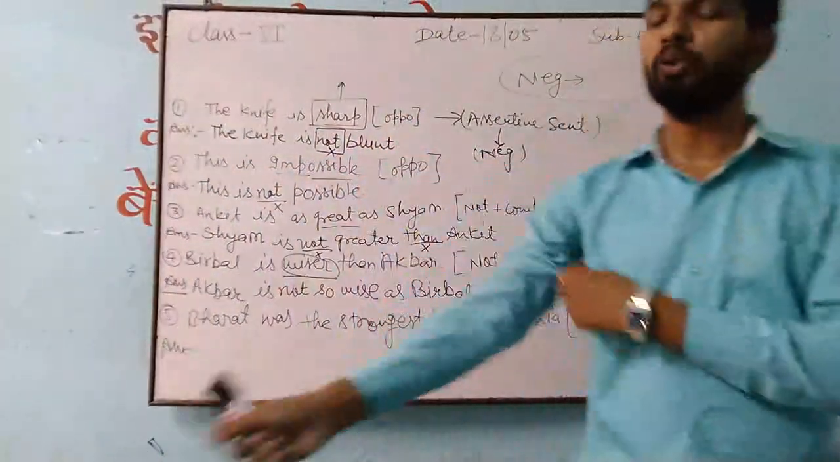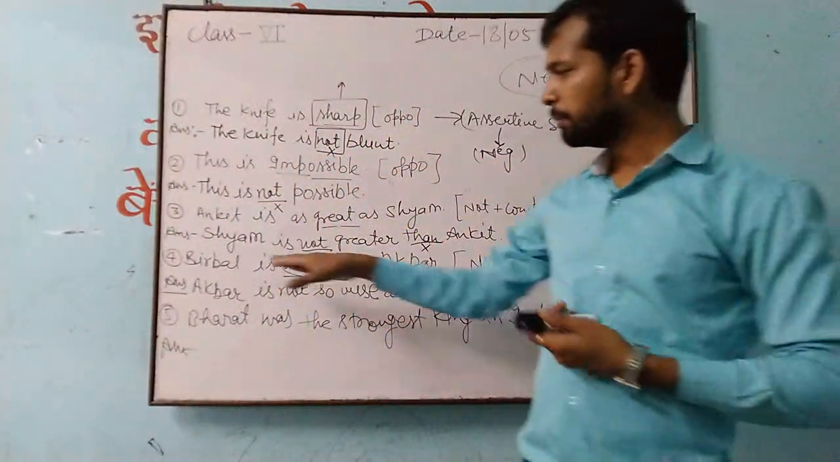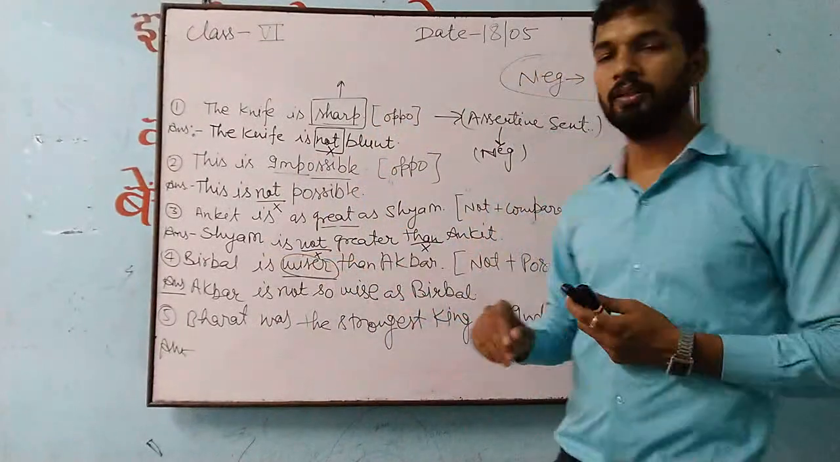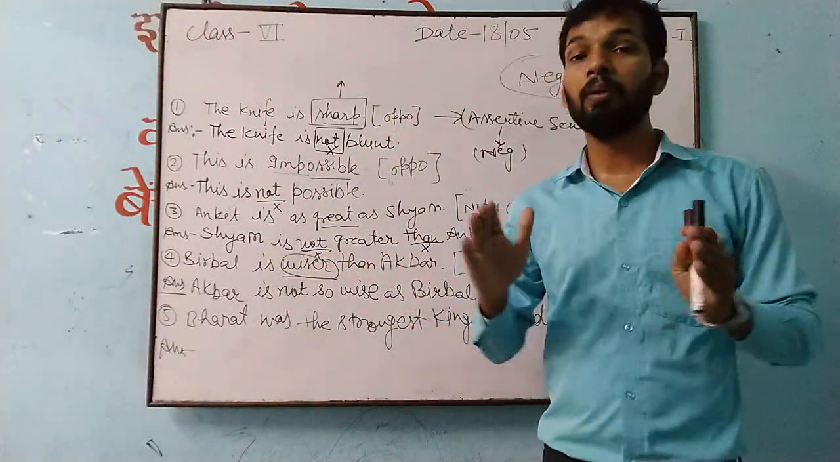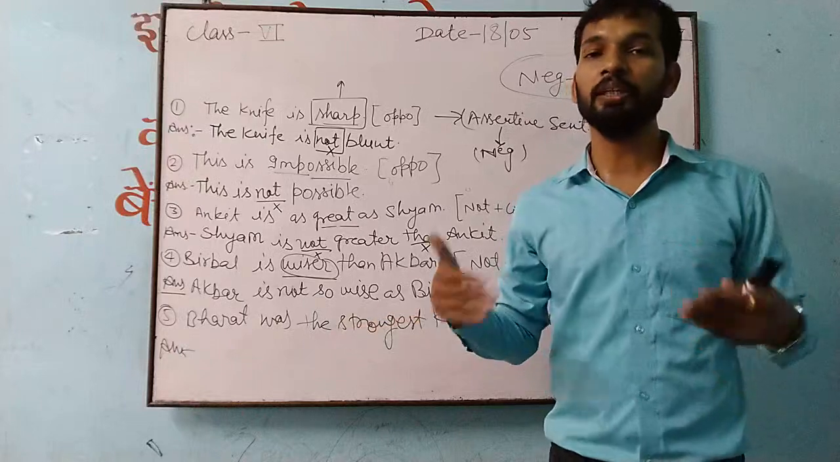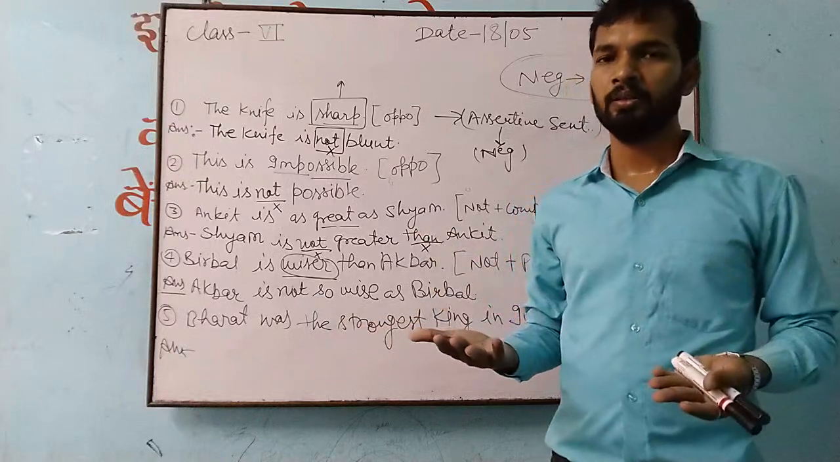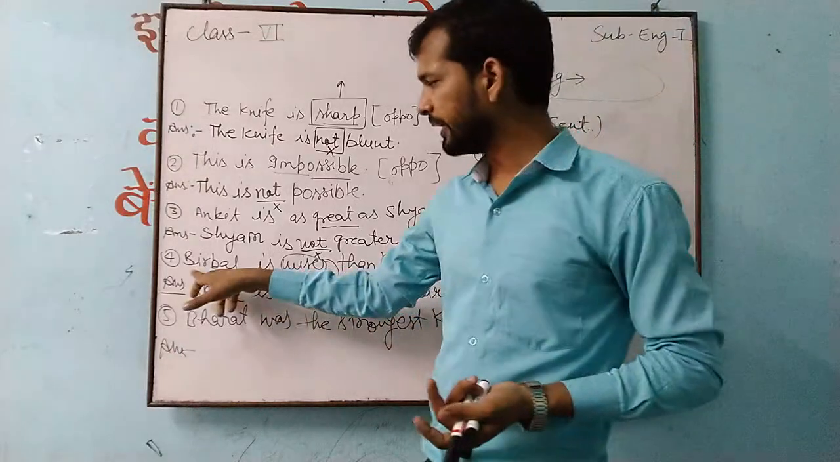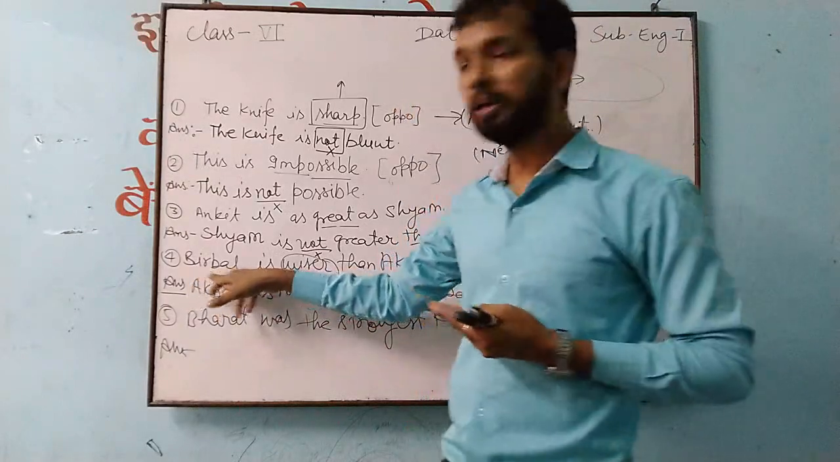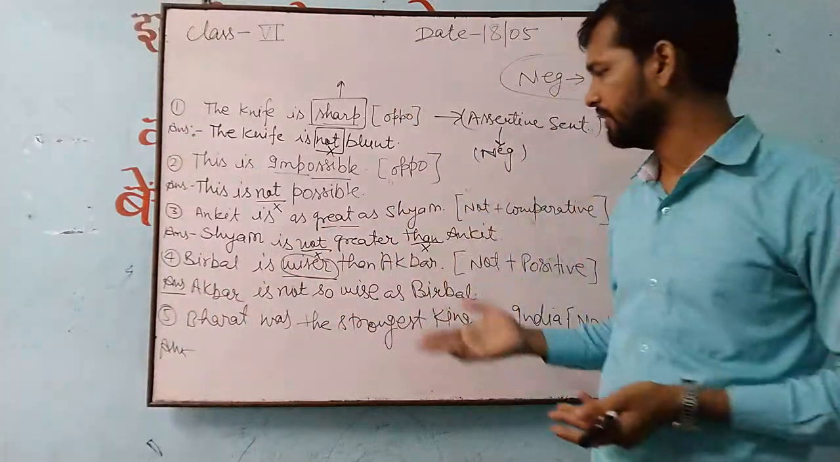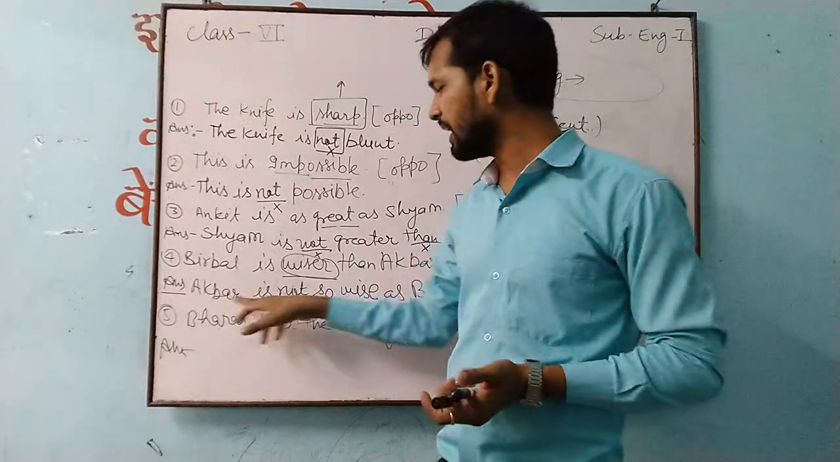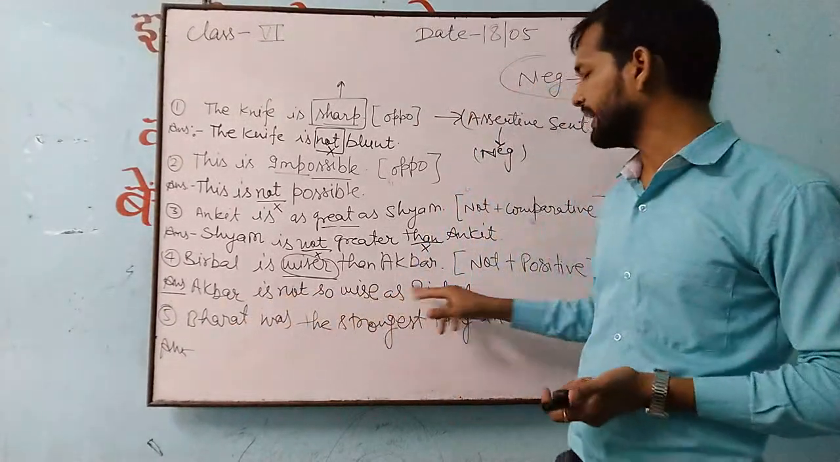See the meaning of both the sentences. Birbal is wiser than Akbar. Here you are getting Birbal is wiser than Akbar. So who is having much more brain? You are getting that Birbal is having much more efficiency than Akbar. And in this, Akbar is not so wise as Birbal.